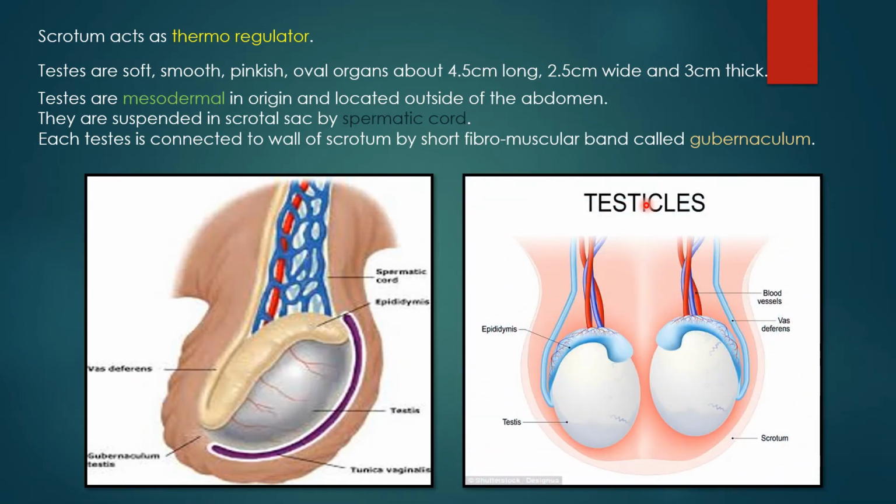Now what are testicles? Always remember, testes plus epididymis. I repeat, testes plus epididymis together is called testicles. The testes are situated in the scrotal sac, also called the scrotum, and the blood vessels and nerve fibers together are called the spermatic cord.